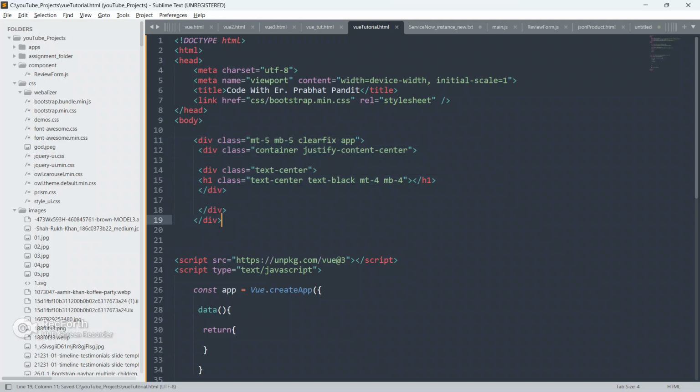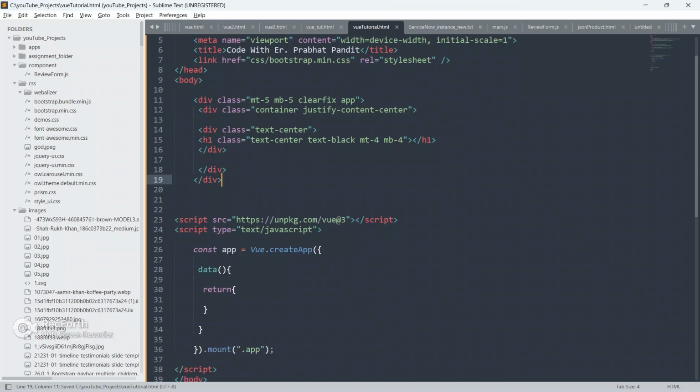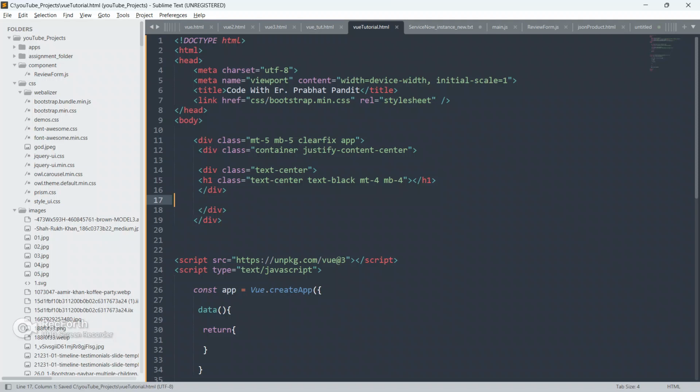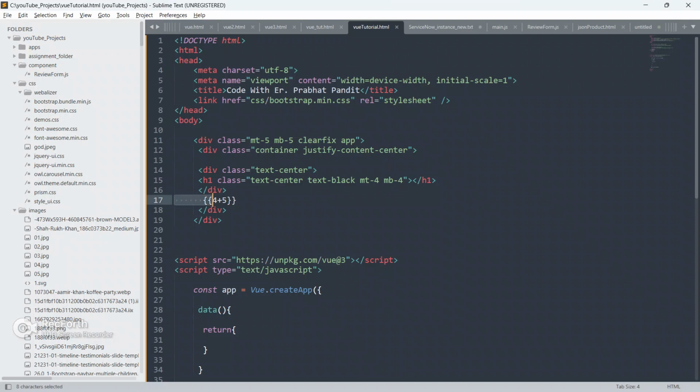As you all know, we have to use double curly braces to put anything inside Vue.js. Let me show you one more thing. Let me put 4 plus 5, and let's see what is the output. As you can see, we got 9 as the output.